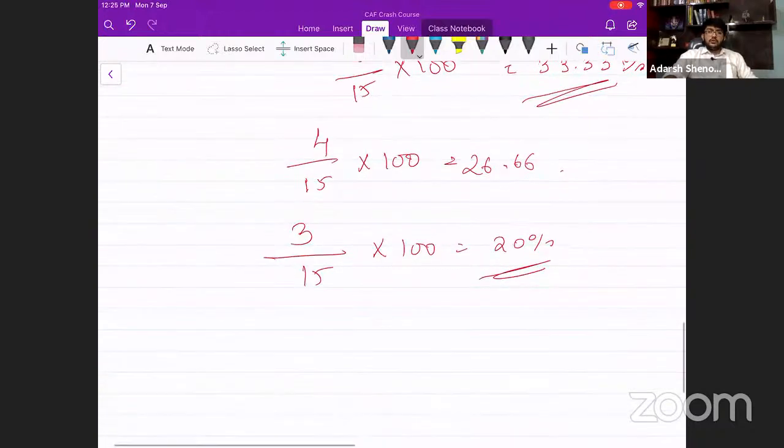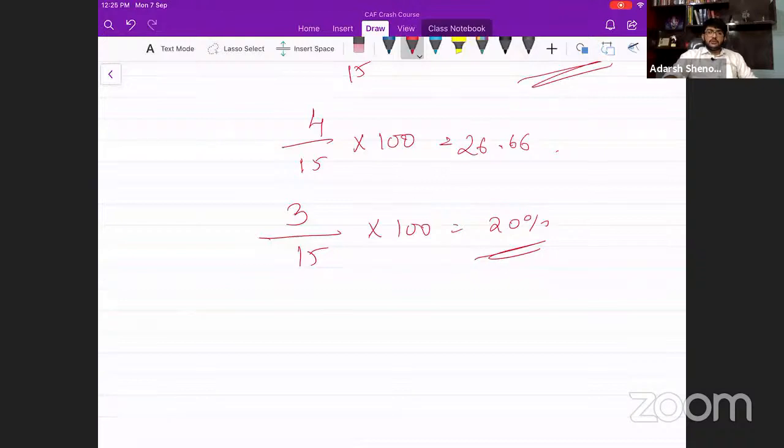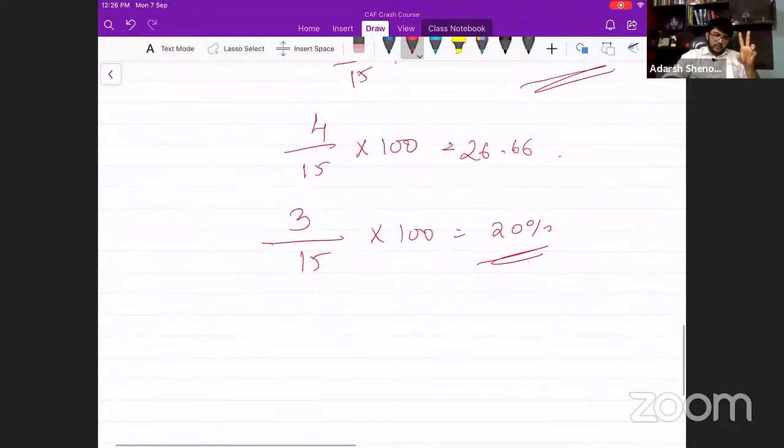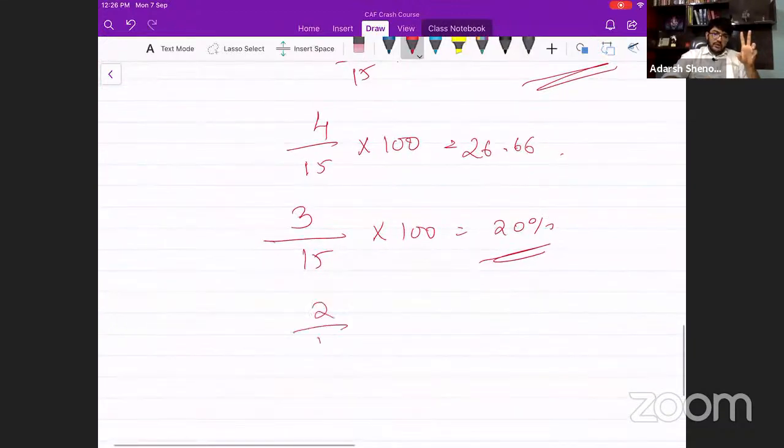What about the fourth year? At the beginning of the fourth year, how many years of useful life is left? Fourth and fifth one. That means how many years are left? 2 years are left. So 2 divided by 15 into 100. How much do you get this as? 13.33%.